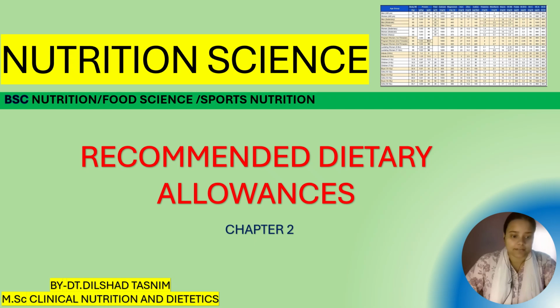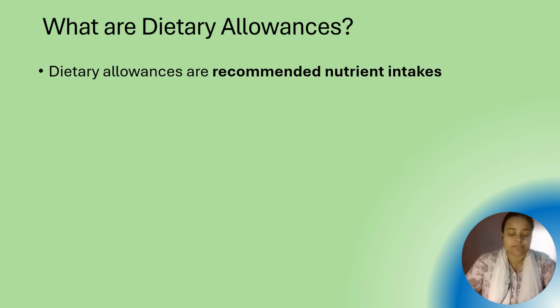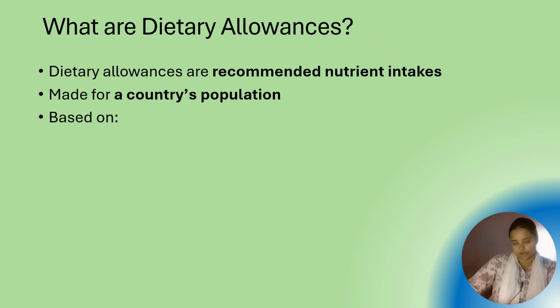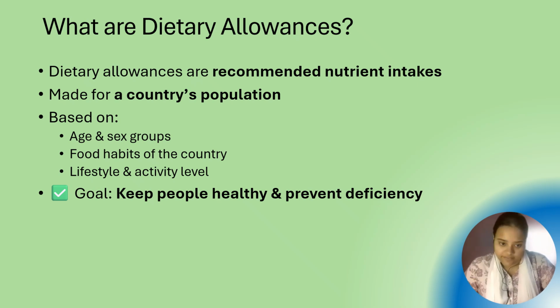Okay. So in this chapter, we will learn what dietary allowances are. Dietary allowances are basically the recommended amount of nutrients for a population. These are decided based on age, gender, and dietary habits of a country. For example, India's diet is mostly cereals and pulses based, so our nutrient recommendations are adjusted accordingly. The main goal is to keep people healthy and prevent deficiency.